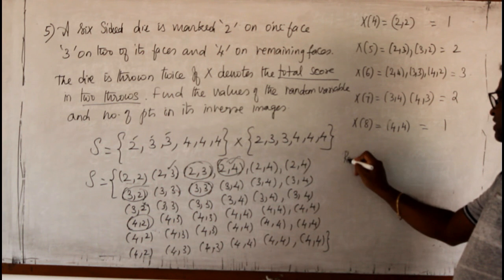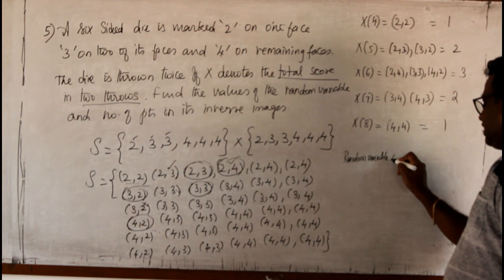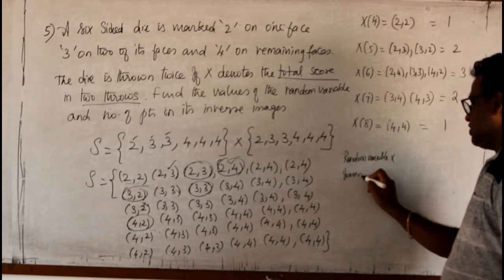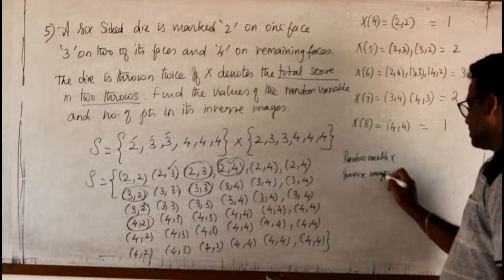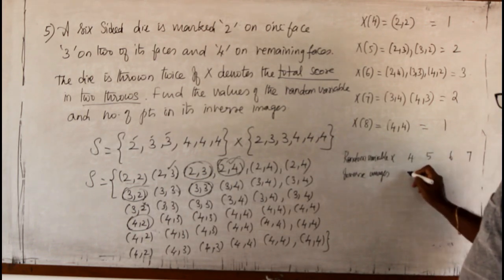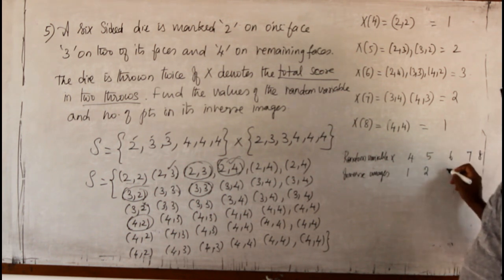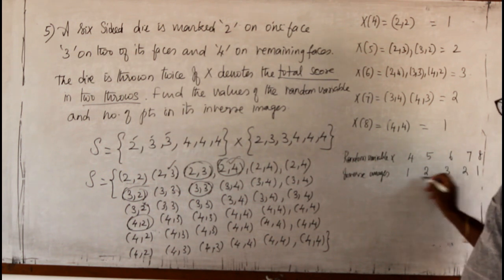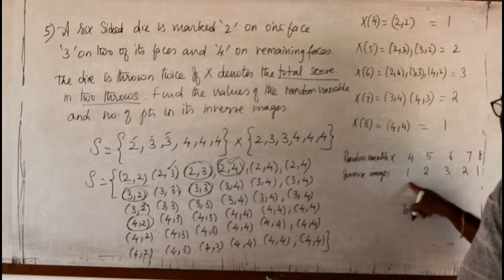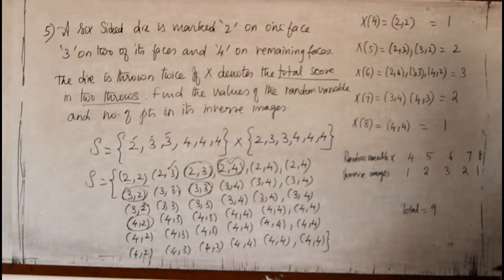Now, the random variable X has values 4, 5, 6, 7, 8, and the number of points in the inverse images are 1, 2, 3, 2, 1. The total is 3 plus 3 is 6, 6 plus 3 is 9. Only 9 pairs occur differently. Therefore, the total is 9. That's all. With this, exercise 1.1 is over.